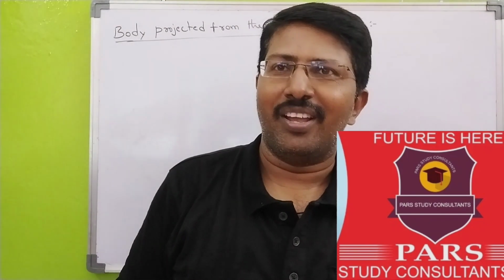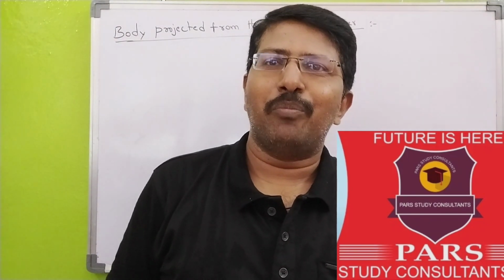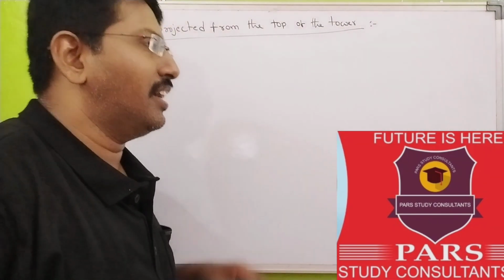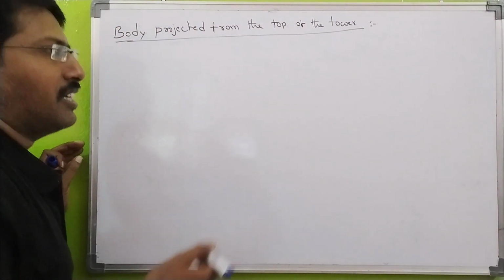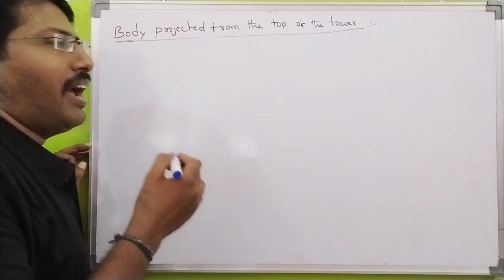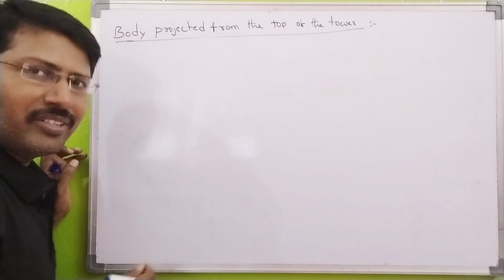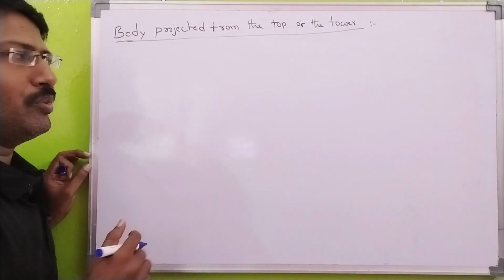Okay. Today's topic: body projected from the top of the tower. Here, if you see, three situations arise. How many situations arise? Three situations.